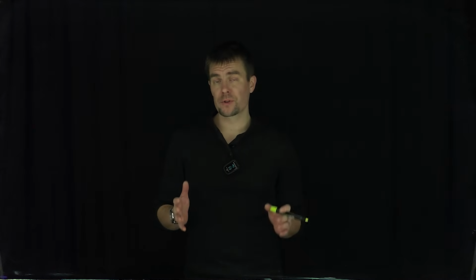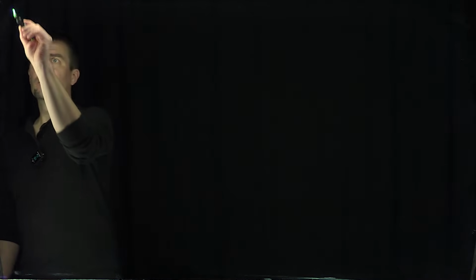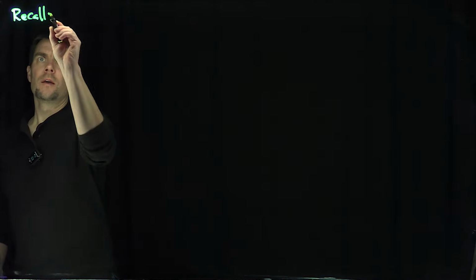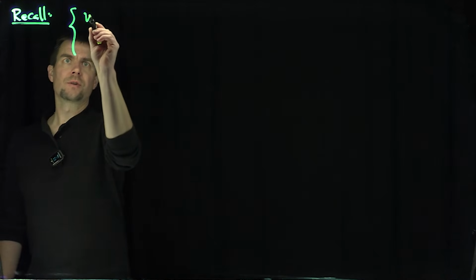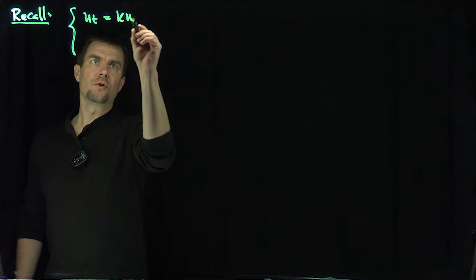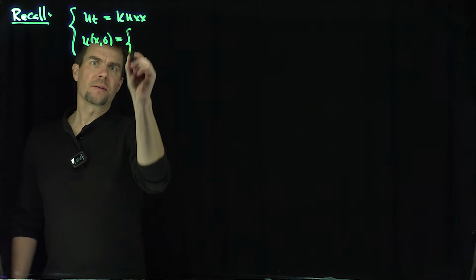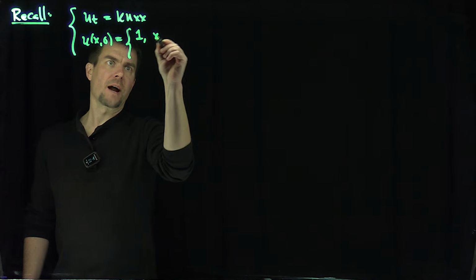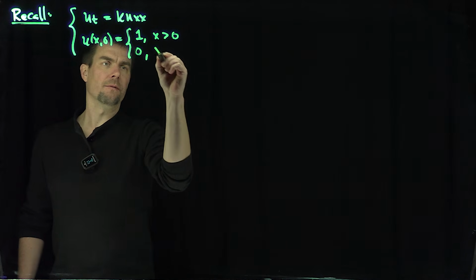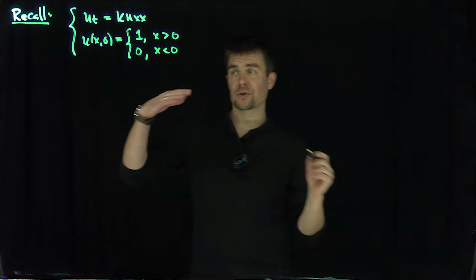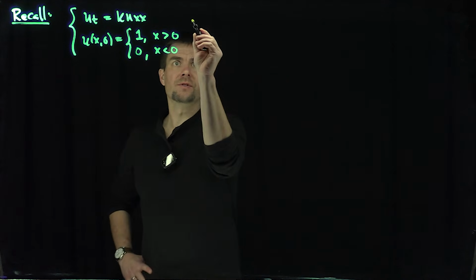Hello students, in this video we'll understand properties of the fundamental solution of the heat equation, as it is an approximation to the identity. So let's recall, when we solved the heat equation, u_t equals k u_xx, with u(x,0) being the Heaviside function, 1 for x greater than 0 and 0 for x less than 0, with that Heaviside initial data, we found the solution to this in self-similar coordinates.